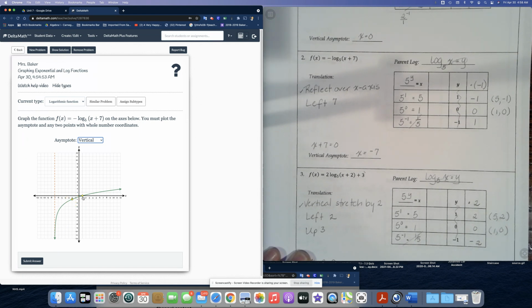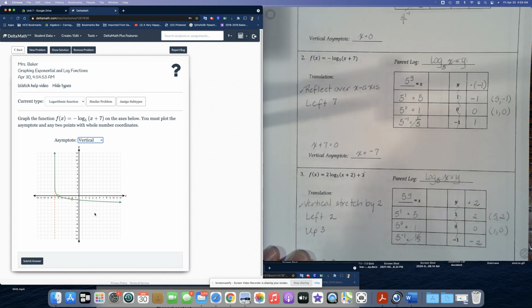And we need to do the same with the other point. The other point is 1, 0. So that's already graphed for us, 1 on the x-axis, 0 on the y-axis, but I still have to move this point left 7 squares. So I'm going to go over 1, 2, 3, 4, 5, 6, 7. And DeltaMath is kind enough to draw the line for us.